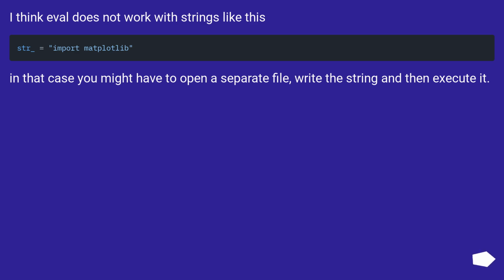I think eval does not work with strings like this. In that case you might have to open a separate file, write the string and then execute it.